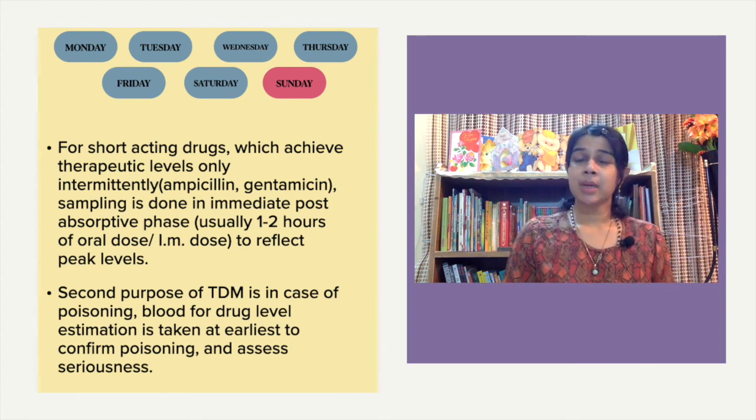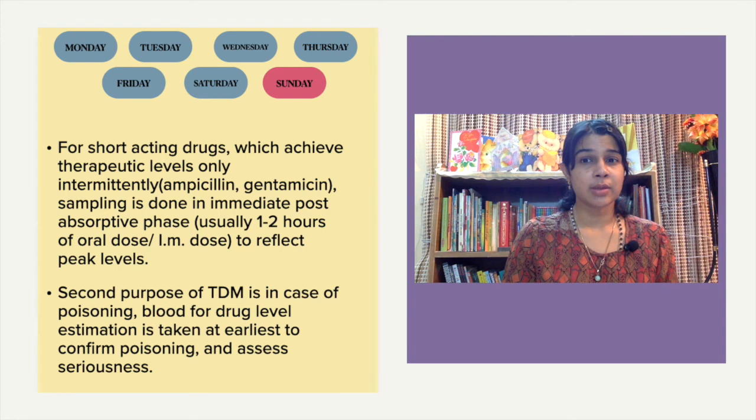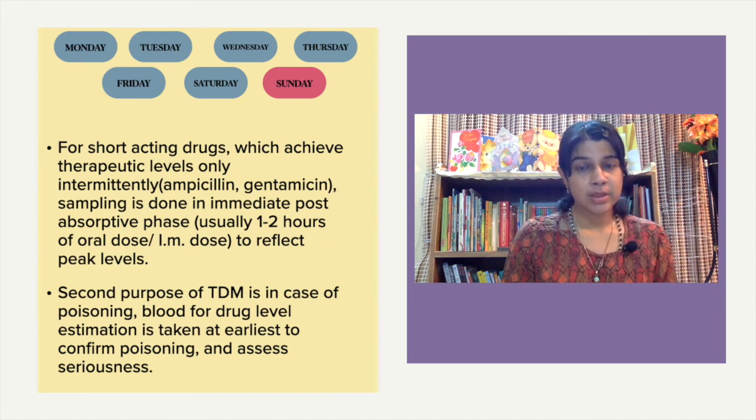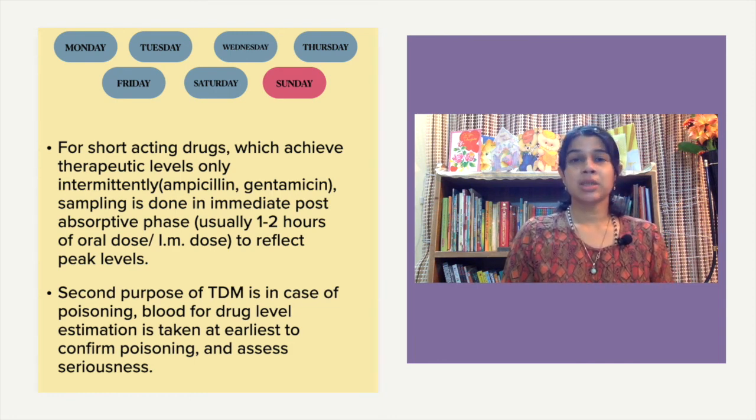Now, what's another purpose of therapeutic drug monitoring? In case of poisoning, we need to do therapeutic drug monitoring. It's very important. Why? Because as soon as it is done, it tells the extent of the poison, how much effect it has done, is it serious, is it not serious, how much damage it has done, how much peak concentration in the plasma it has achieved.